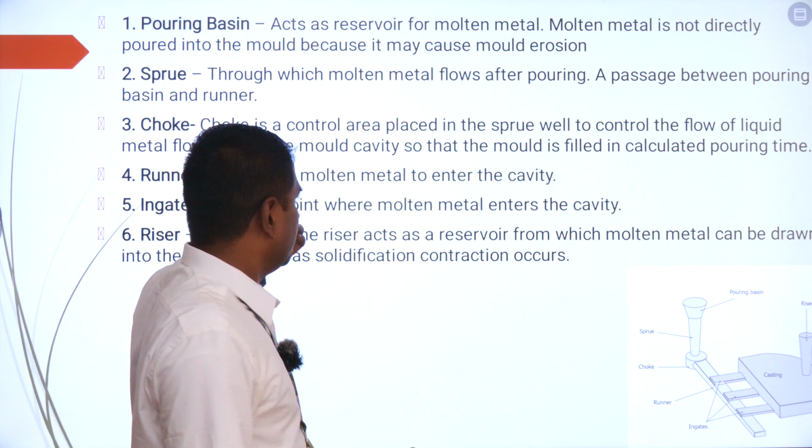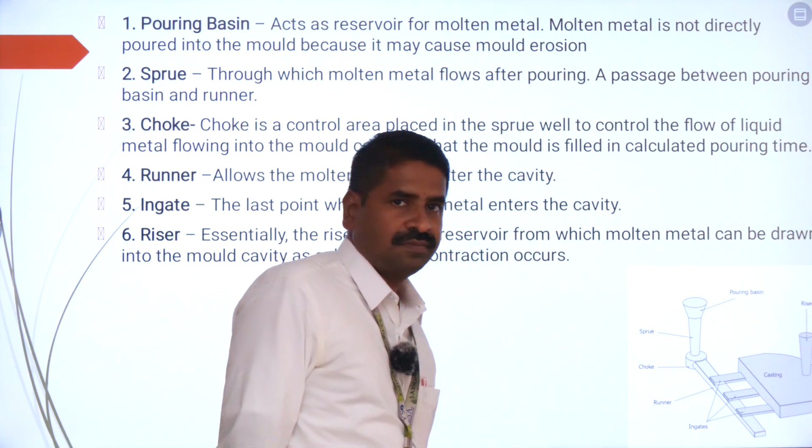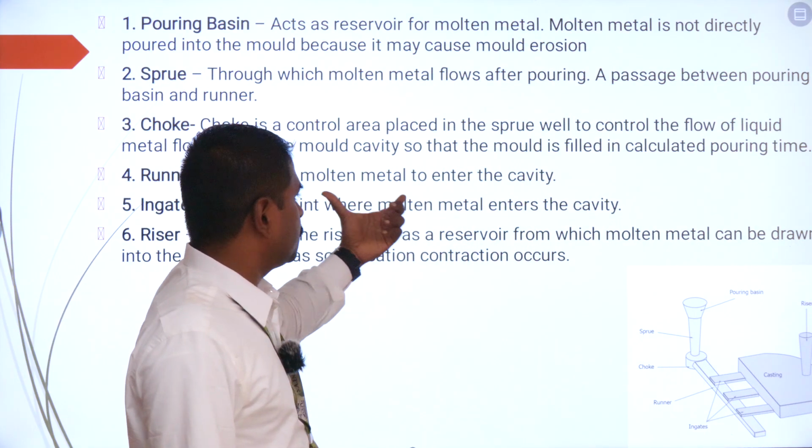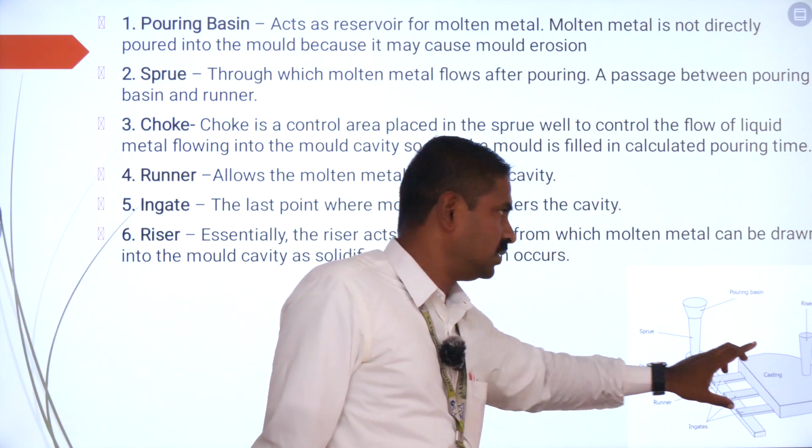Next comes your runner. The runner allows the molten metal to enter the cavity through the in-gates. Next comes your in-gate, the last point where the molten metal enters the mold. That is the in-gate.